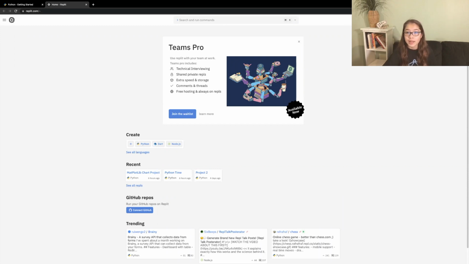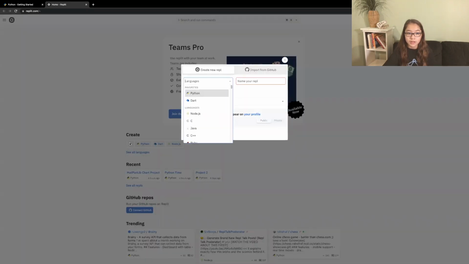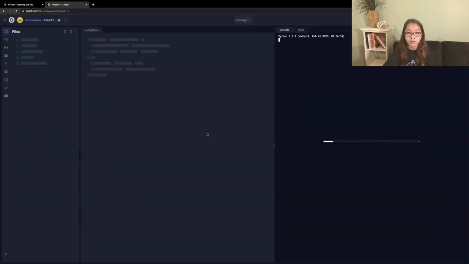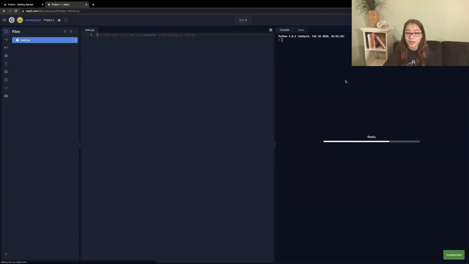So you can create an account and then use this add button, say Python, and then just name it project, and then you can create a Python project with this online code editor.